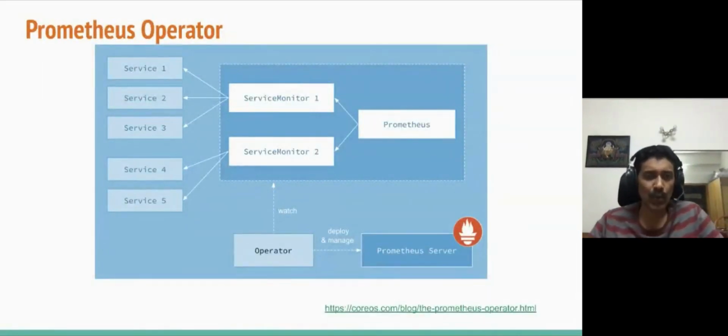Now, this is an example of a Prometheus operator. This was created by CoreOS. In this case, there are custom resources like a service monitor or a Prometheus. And what is this whole operator used for? It is used to manage a monitoring system in your Kubernetes cluster as a custom resource and a custom operator, right? And that is the functionality of this Prometheus operator.